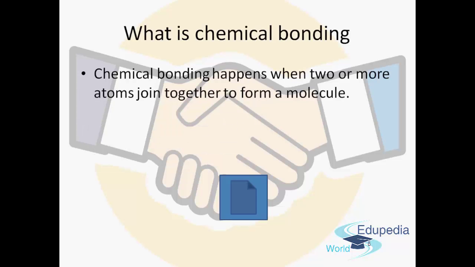So what is chemical bonding? A chemical bonding happens when two or more atoms join together to form a molecule.